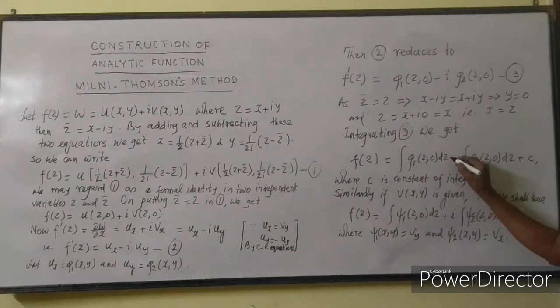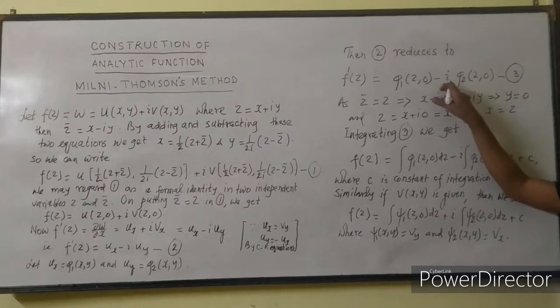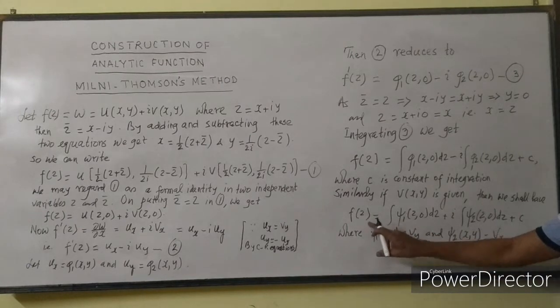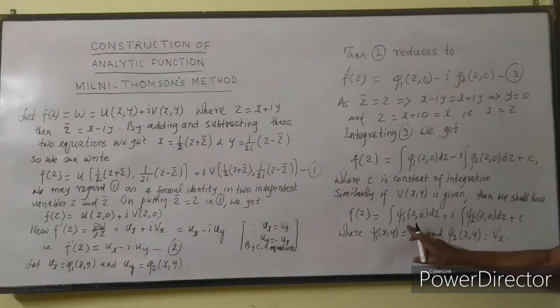It should have been minus i because there is minus. But in case of v, it will be plus. So f'(z) in terms of v will be integral of psi 1(z,0) dz plus i times integral of psi 2(z,0) dz plus c, where psi 1(x,y) is v_y and psi 2(x,y) is v_x. Okay, thank you.